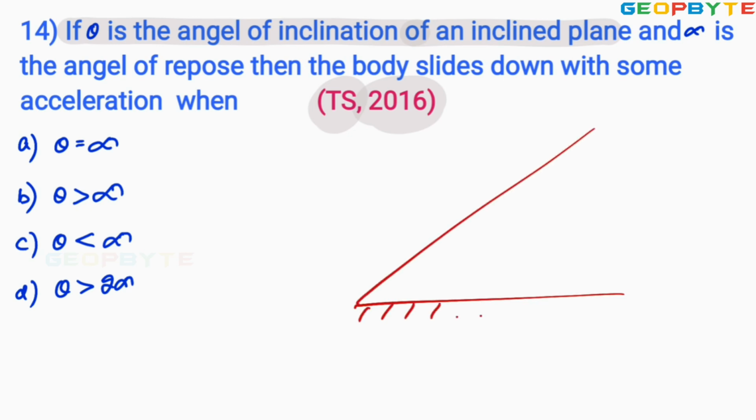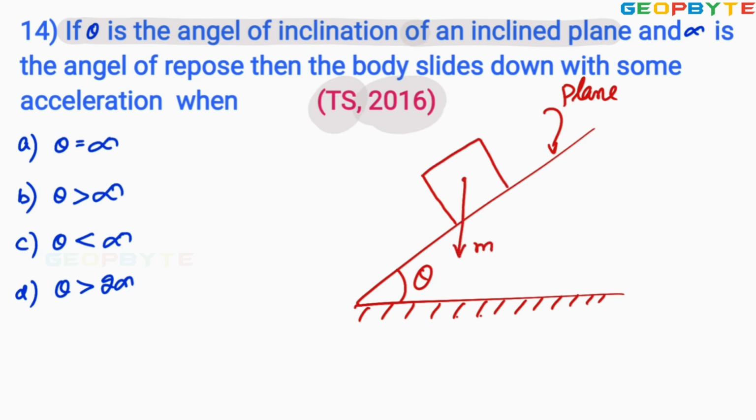This is the base and this is the plane. The angle between these two is theta. And a body may be kept like this somewhere here. That body's weight acts vertically downwards. And alpha is the angle of repose.